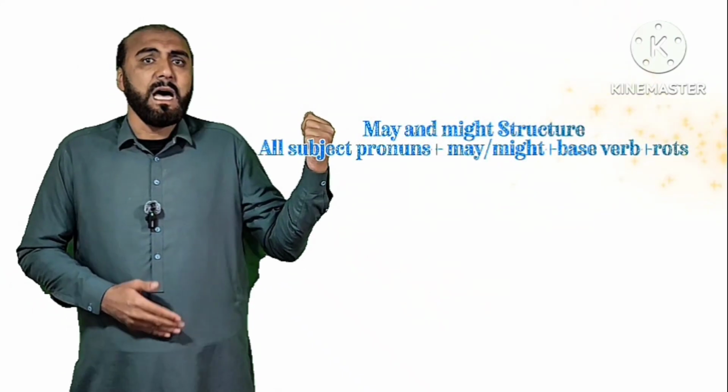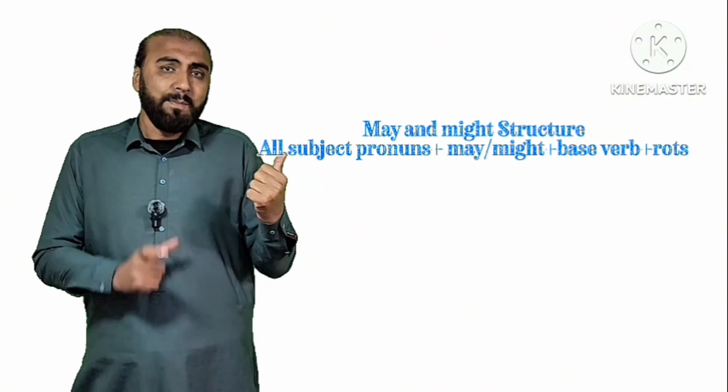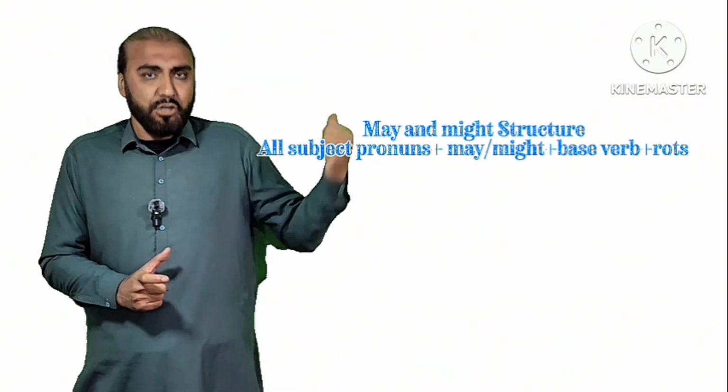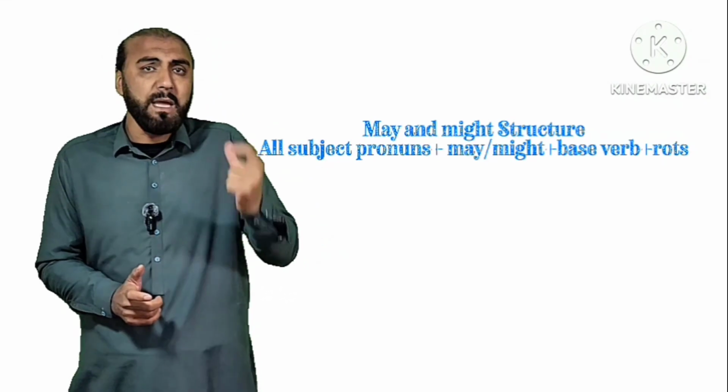So, the general formula, the general structure for may and might is: all subject pronouns plus may or might plus verb base form plus the rest. This is the general formula, the general structure about may and might. Now let me talk about them one by one with practical examples.